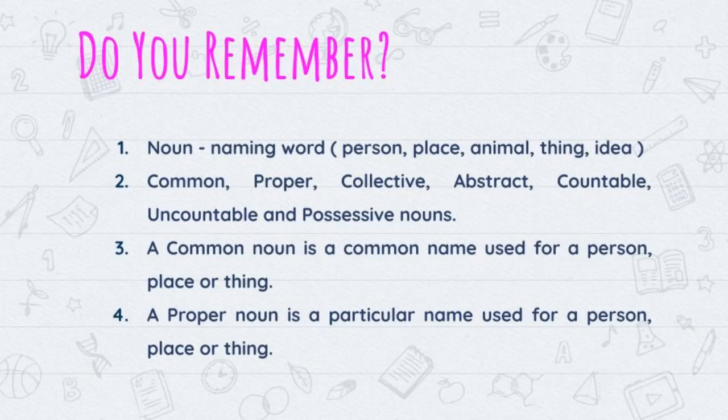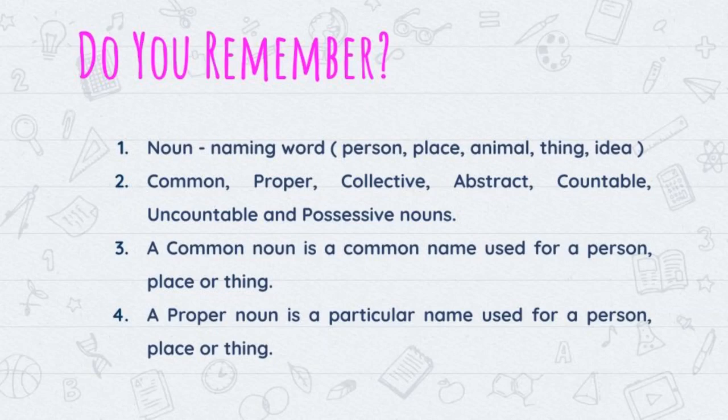In the last class, we have seen the first two types of nouns. They are common noun and proper noun. What do you mean by common noun? A common noun is a common name given to a person, place or thing. For example, boy. Boy is a common name which refers to a person. City. It is a common name which refers to a place. Toy. It is a common name which refers to a thing.